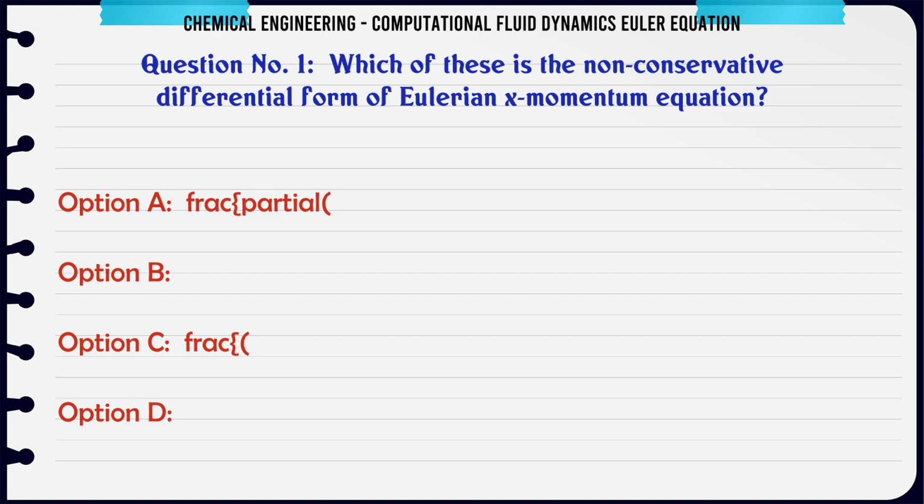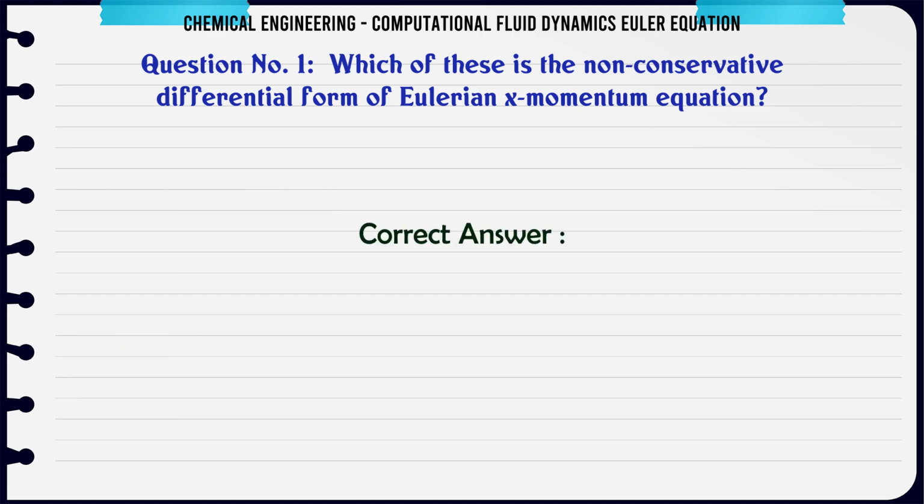C: ∂(ρu)/∂t + ∂p/∂x = ρfx. D: ρ ∂u/∂t + ∂p/∂x = ρfx. The correct answer is ρ du/dt + ∂p/∂x = ρfx.